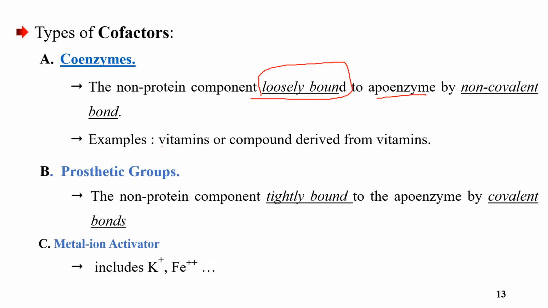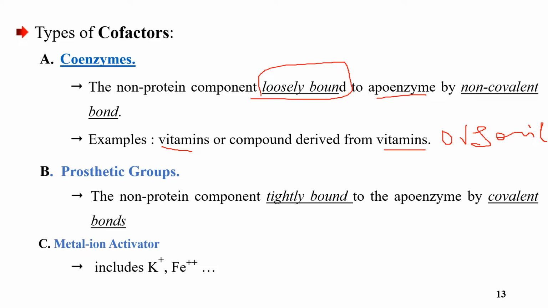Examples: vitamins or compounds derived from vitamins are called coenzymes, generally organic materials. The second one is prosthetic groups.